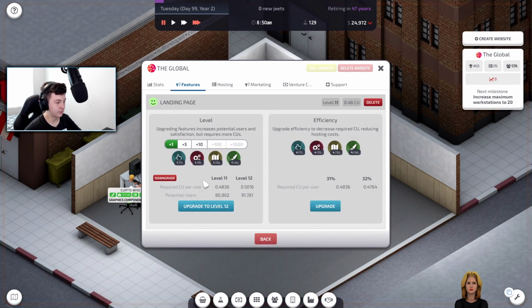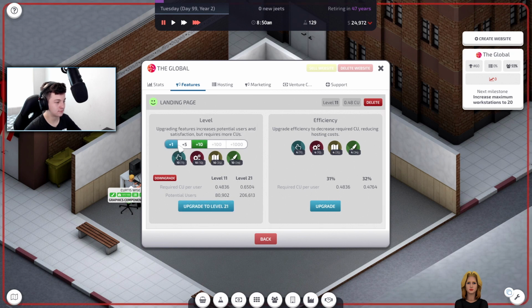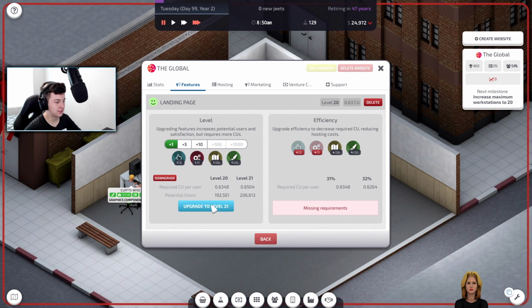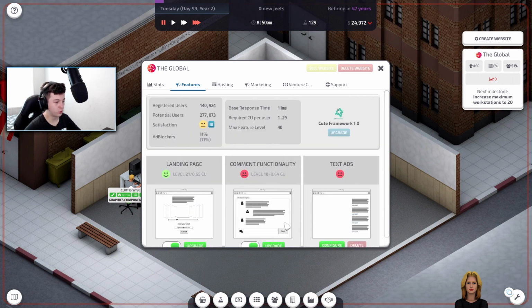I don't know why I did that, but we are going to upgrade this as much as we can. Go to 16. We're going to make sure we can go to 20. There we go. Can't do 5. Let's go as much as we can. We're up to 21 now.